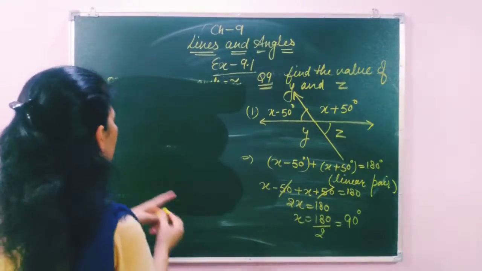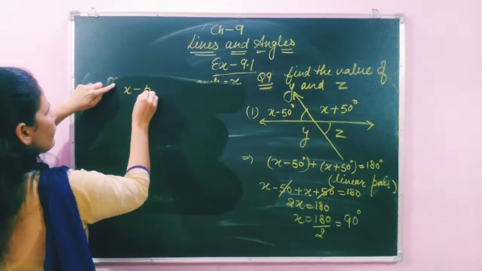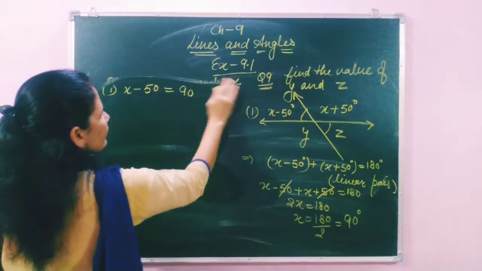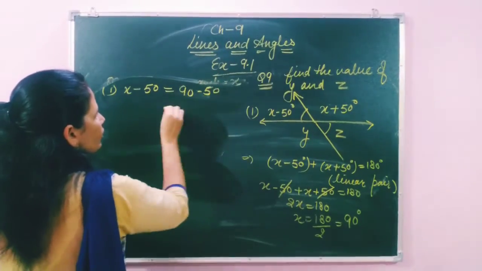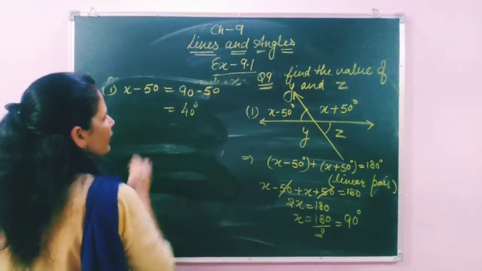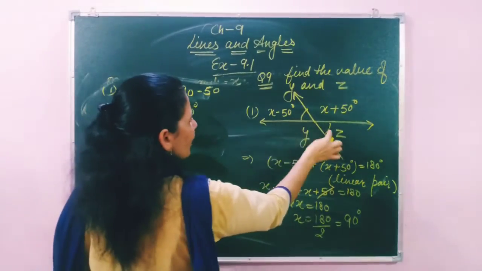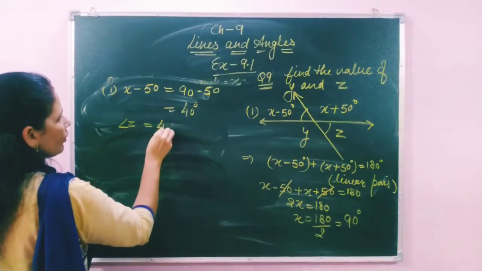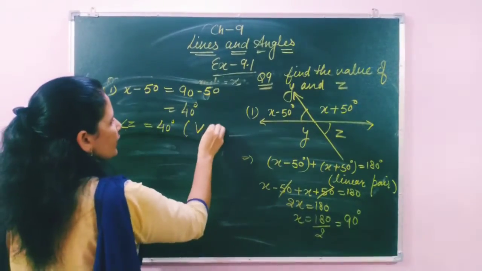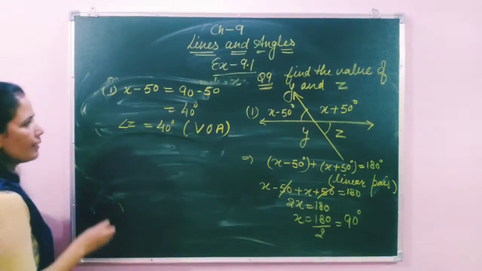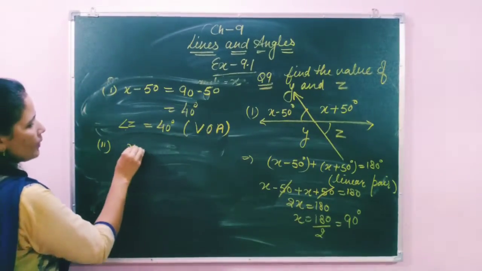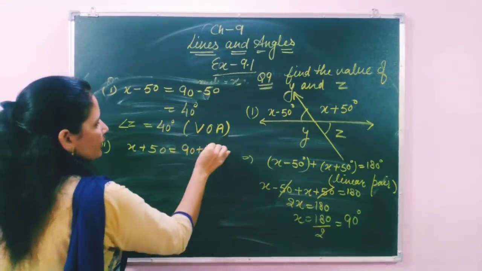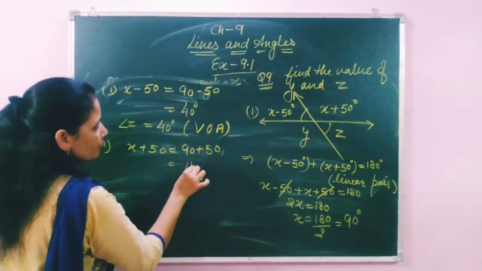The first angle is x minus 50, and the value of x is 90. So 90 minus 50, so this angle is 40 degrees, and we know very well that these two angles are vertically opposite angles. So angle z is also 40 degrees. Reason: vertically opposite angle. Same for the second one, x plus 50 degrees. The x value is 90, 90 plus 50. That means the value becomes 140 degrees.